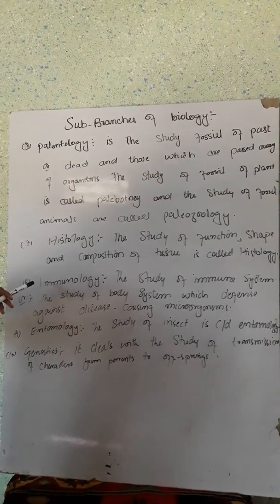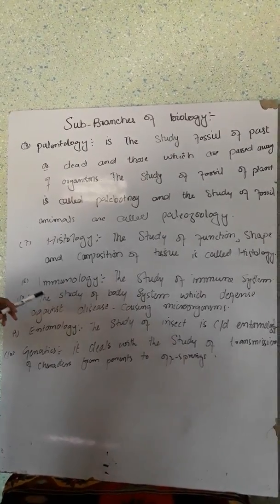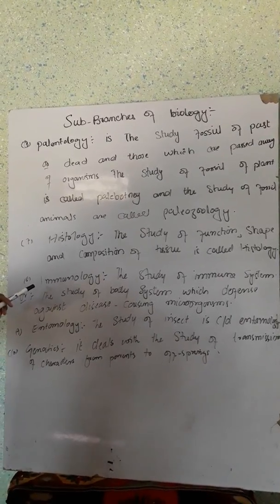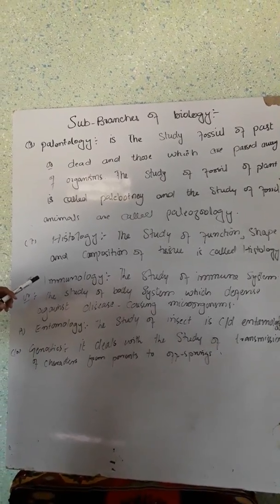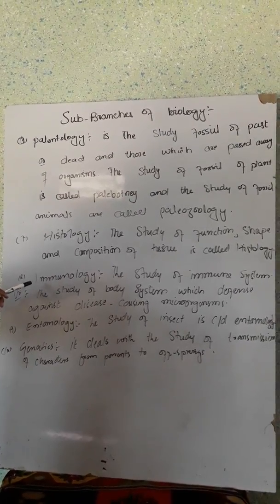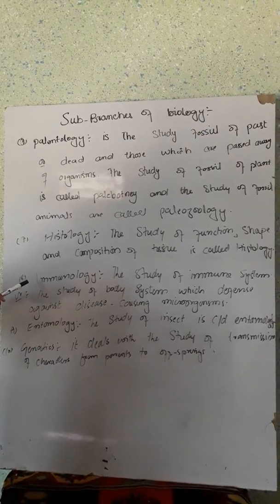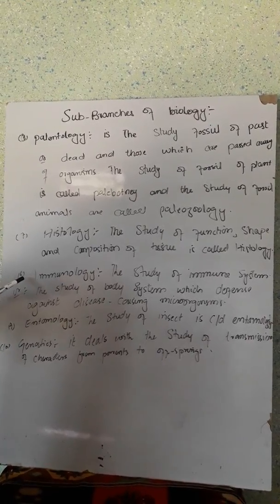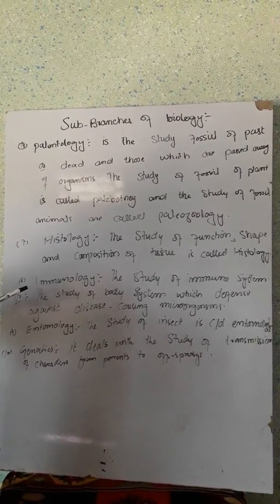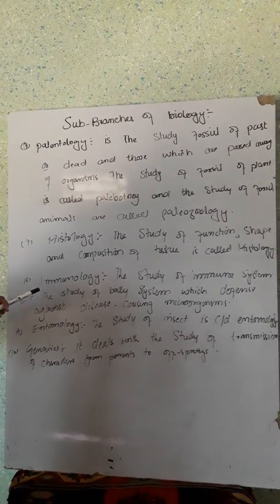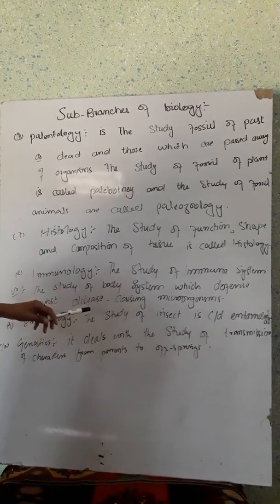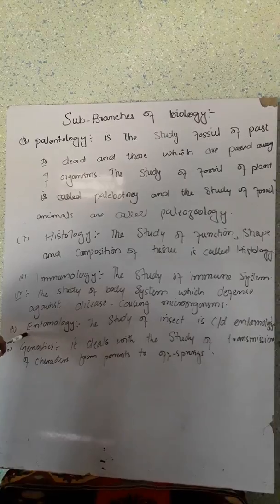The simple definition of immunology is the study of the immune system. So what is the immune system? The immune system is a system present inside the body which defends and protects the body from microorganisms. The techniques used for the protection of the body from microorganisms are known as immunology. The study of the immune system also occurs in this branch of biology. So it studies the body system which defends against disease-causing microorganisms, like parasites.